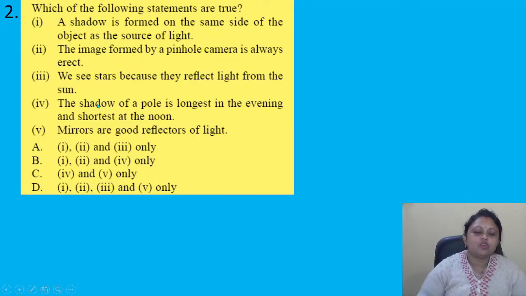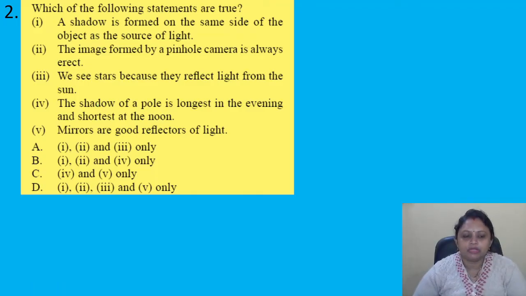Coming to the next question: which of the following statements are true? Bit 1, a shadow is formed on the same side of the object as the source of light. Bit 2, the image formed by a pinhole camera is always erect. Bit 3, we see stars because they reflect light from the sun. Bit 4, the shadow of a pole is longest in the evening and shortest at the noon. Bit 5, mirrors are good reflectors of light. So options are A, bit 1, 2 and 3 only, B, 1, 2 and 4 only, C, 4 and 5 only, D, 1, 2, 3 and 5 only.